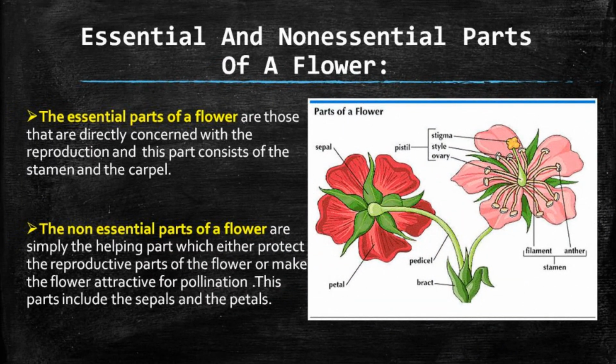Next, we have to know about the essential and the non-essential parts of a flower. The parts which are directly concerned with reproduction are known as the essential parts of the flower, and they consist of the stamen and the carpel, that is the androecium and the gynoecium. The non-essential parts of the flower are simply the helping parts which either protect the reproductive parts of the flower or make the flower attractive for pollination. These parts include the sepals and the petals.